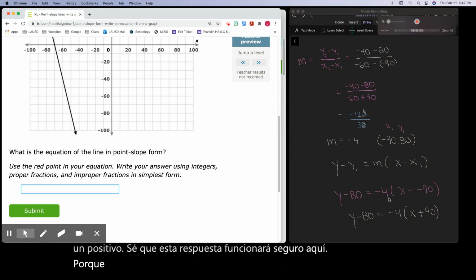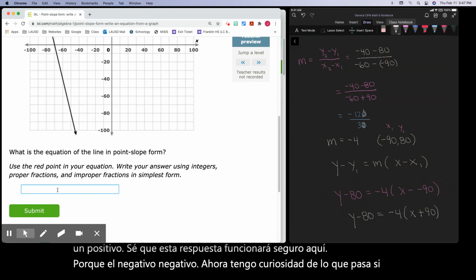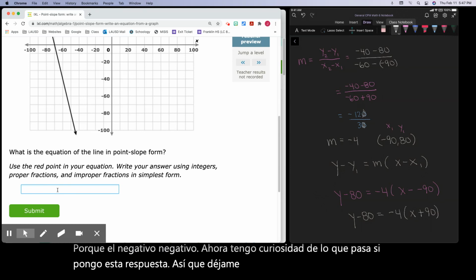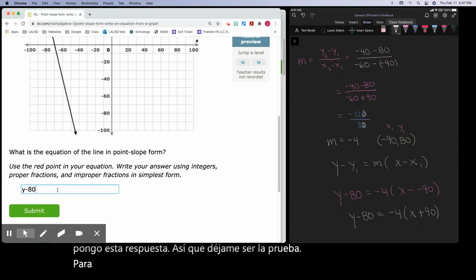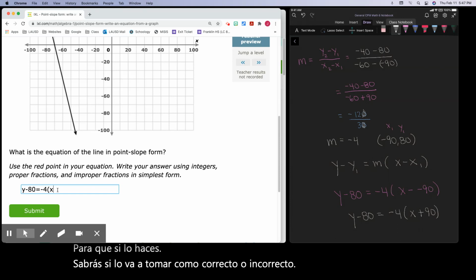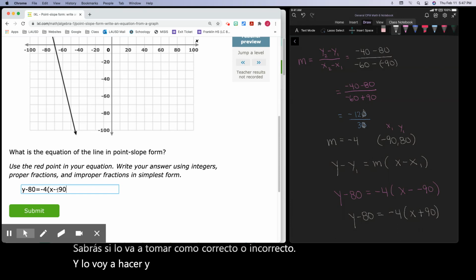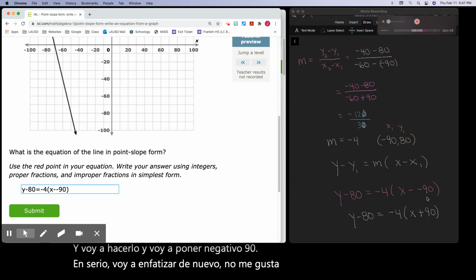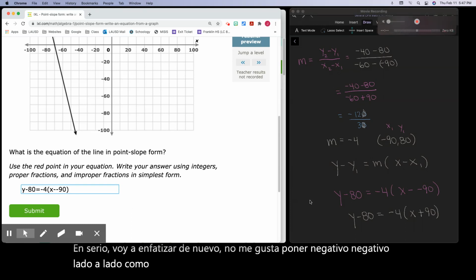Now, I'm curious what happens if I put in this answer. So let me be the test so that if you do it, you'll know if it's going to take it as right or wrong. And I'm going to do it, and I'm going to put negative negative 90. I seriously am going to emphasize again, I don't like putting negative negative side by side like they did earlier in this lesson.